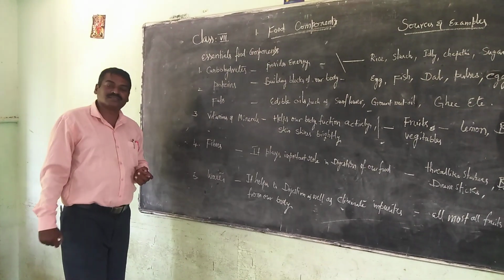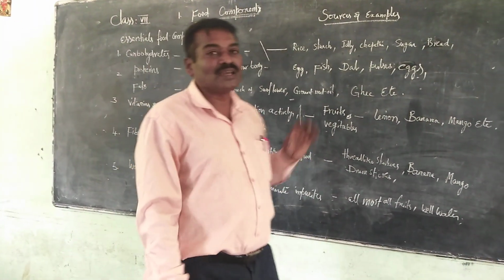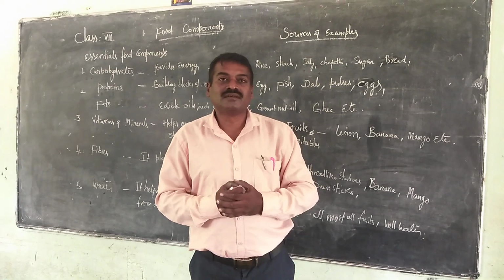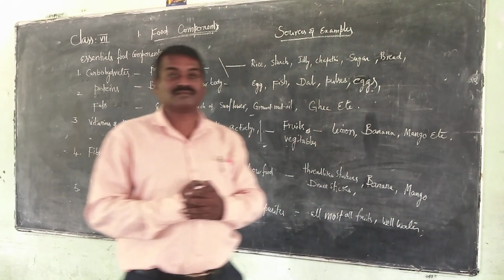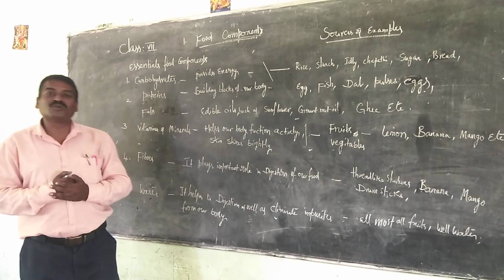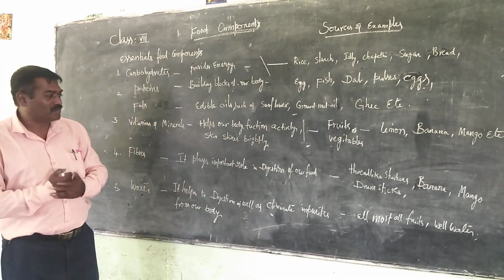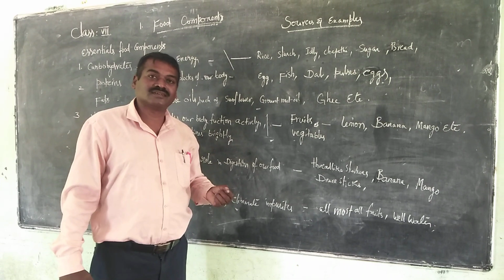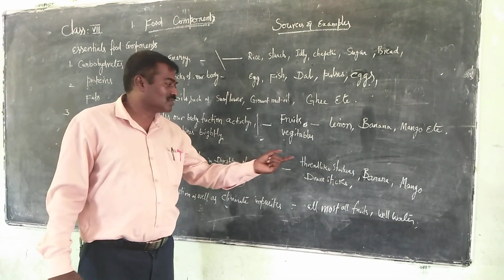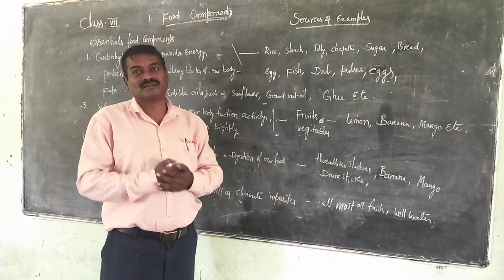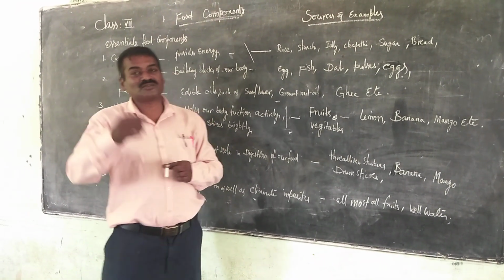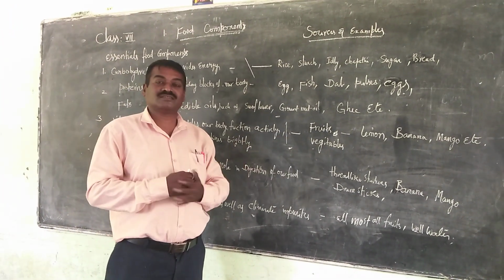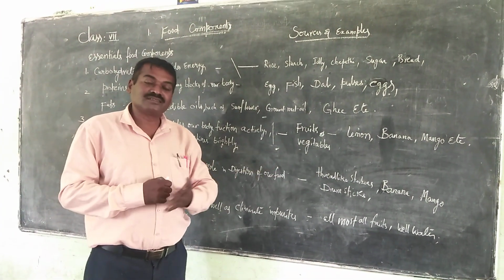And next one, fibers. So, my dear children, fibers are very, very important in our food items. They help in digestion. Let us see some of the sources available for fibers. They are like thread-like structures. For example, let us take the banana. Peel the banana. You can find some thread-like structures. That is nothing but fiber. And some of the vegetables, for example, drumstick, let us take.